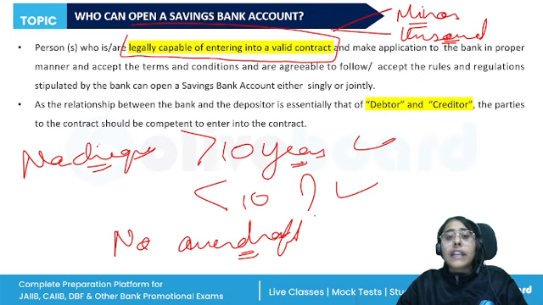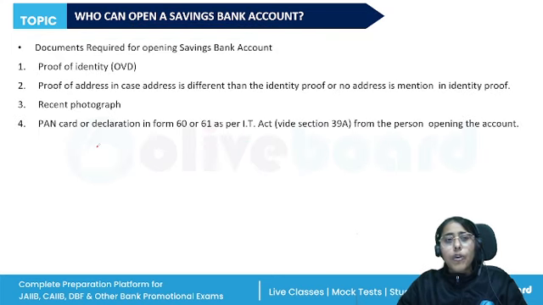Even for the non-individual entities like a primary cooperative credit society, the Khadi and Village Industries Board, agriculture produce market committees, farmers clubs, etc. So these are the important points.